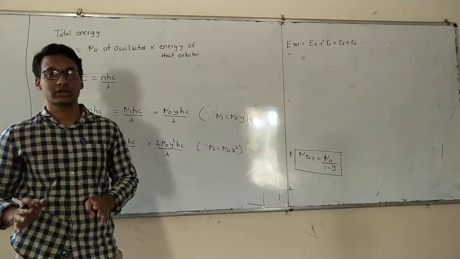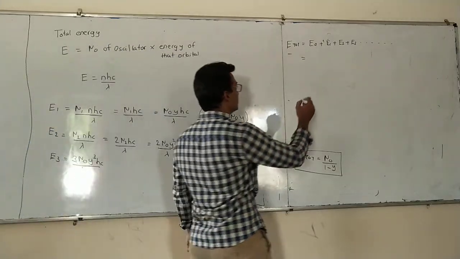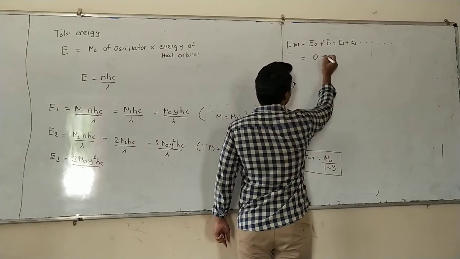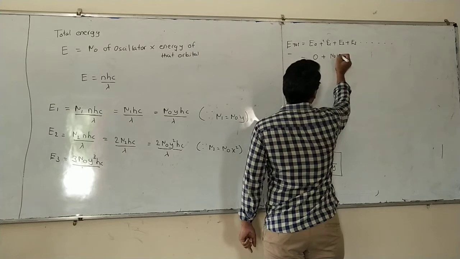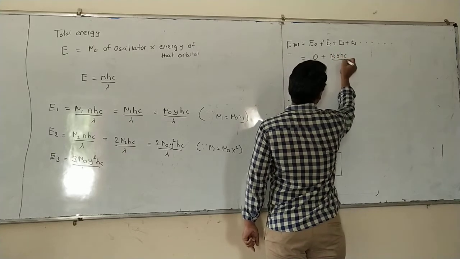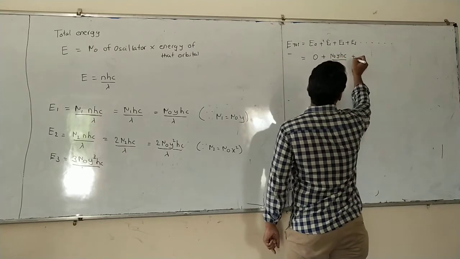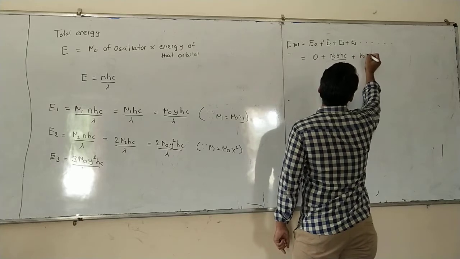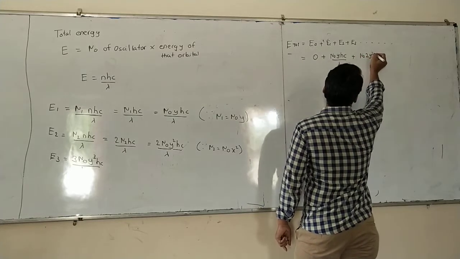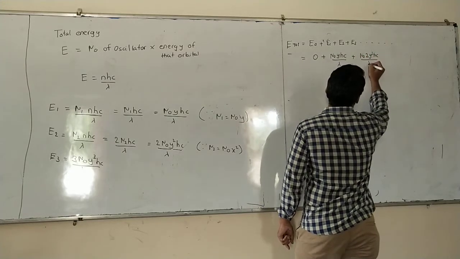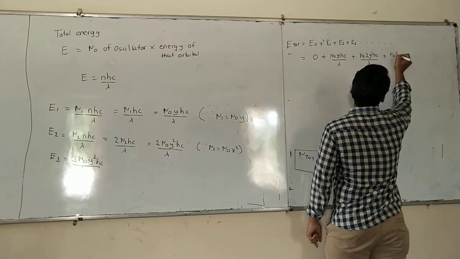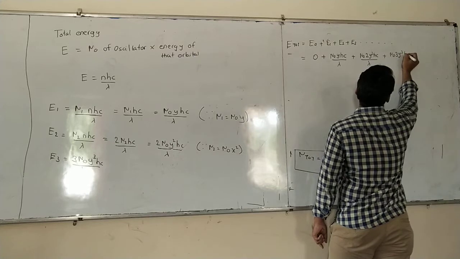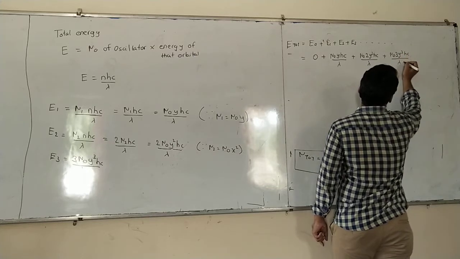It is the starting point. The energy in the ground state is 0. Energy in the first orbital is n0 y hc divided by lambda. For second orbital it is 2y square hc divided by lambda. For third orbital it is n0 3y cube hc divided by lambda.